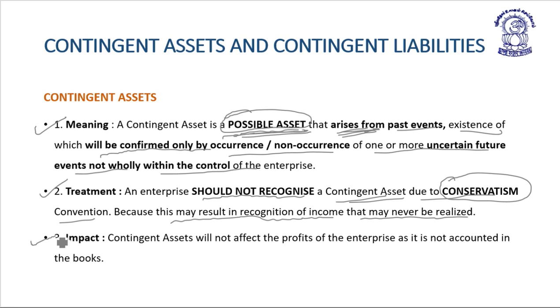Next, impact of contingent asset. A contingent asset will not affect the profit of the enterprise as it is not accounted in the books of account. So there is no impact at all.